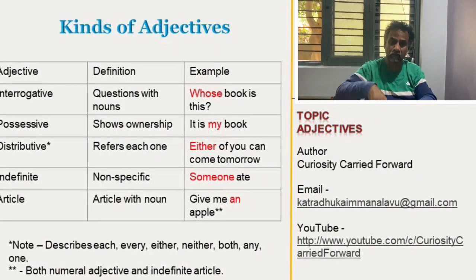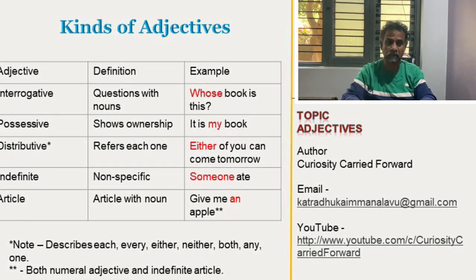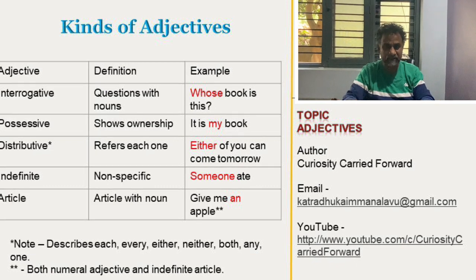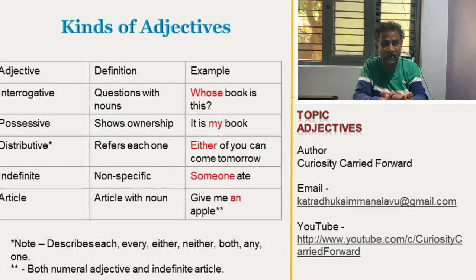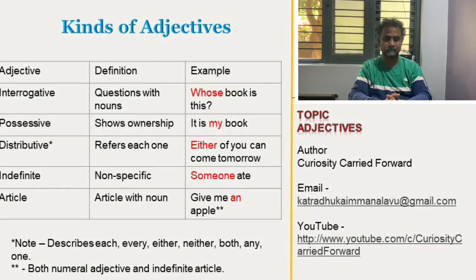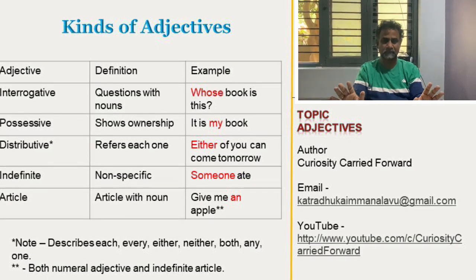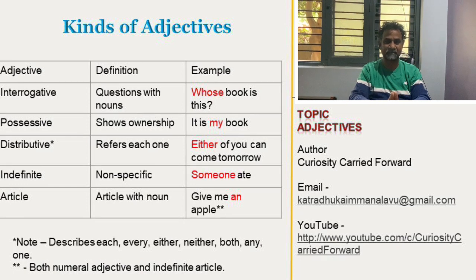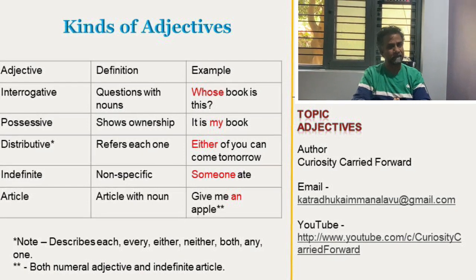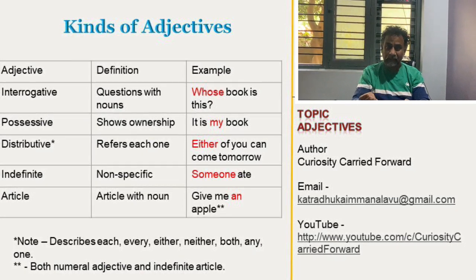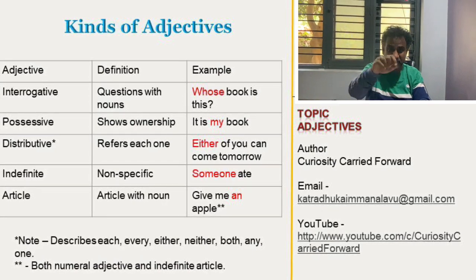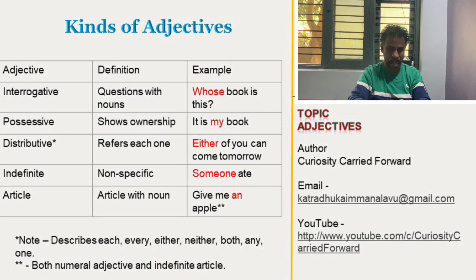It can be an old one, it can be rotten, it can be fresh, anything. Correct. There is no specific definition for apple. It is just an apple. So anything you can give, whether it is a rotten or fresh one. Correct. So that one depends on the sentence or the situation where it is used.